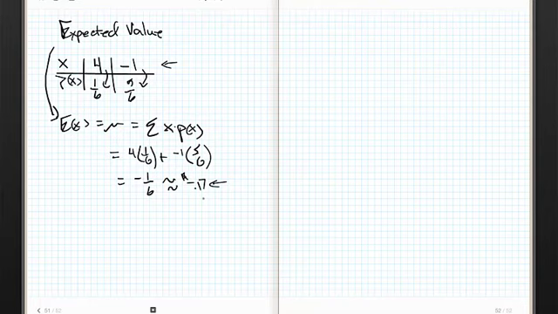Okay? So think about it. If you're the casino, this is a great game for me. Even though sometimes I'm going to lose big bucks, well, $4, that doesn't frighten me at all, because on average, as long as I can keep you playing, and that's key, as long as I let the law of large numbers come into effect, let's write that out, law of large numbers. As long as I let the law of large numbers do its thing, I am golden, because I can expect to make 17 cents on you on average every time you play.